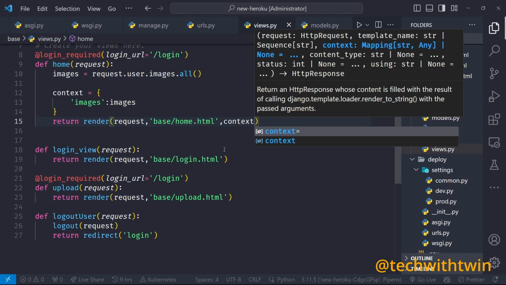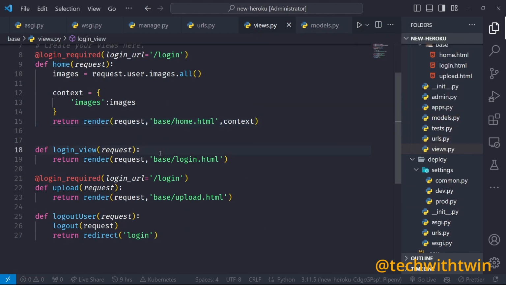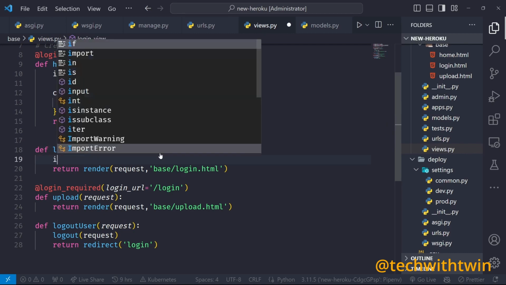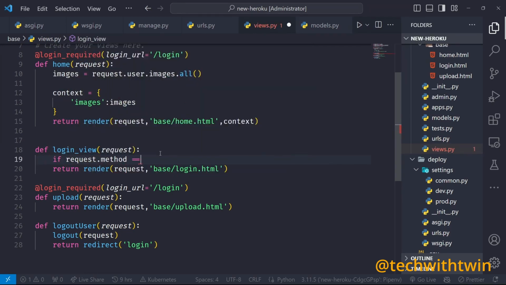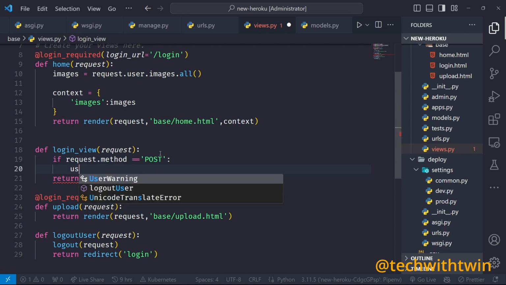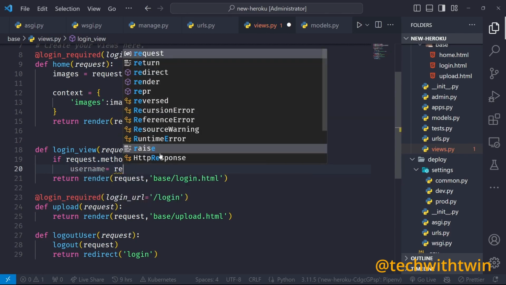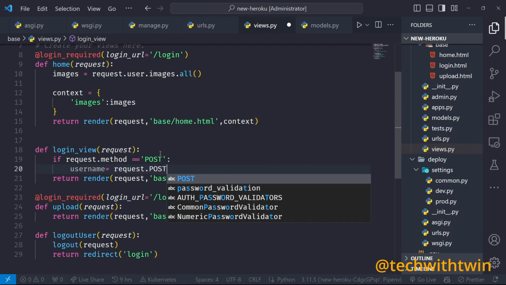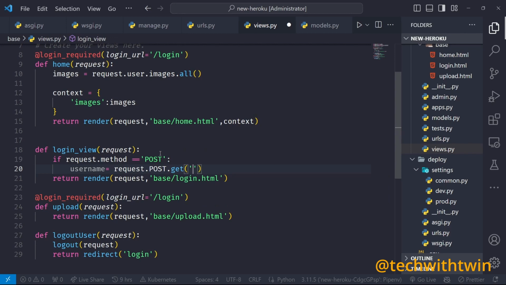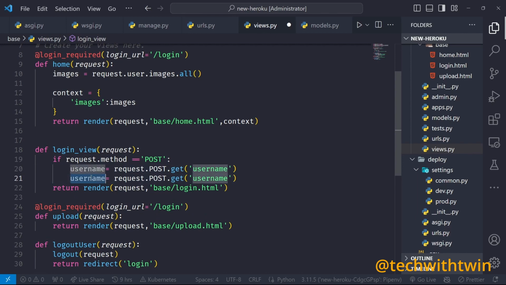So we go to the login view, do the same thing. So in the login, we want to handle the post request. So if request.method is equal to POST, so this is the person who is posting data, then we can grab the username from the request.POST.get('username'). So you can do validation here, but since this one is just for illustration, I don't need to do that.